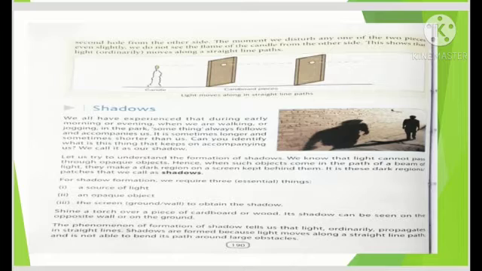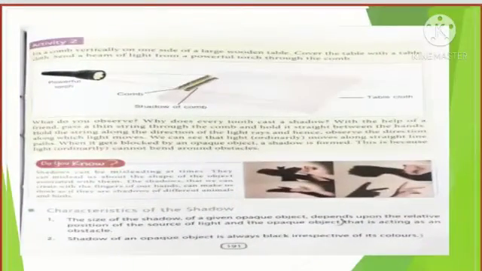Now, the content given on page number 190 and 191 is all about what a shadow is, what things are required to form a shadow, and what the characteristics of shadows are.